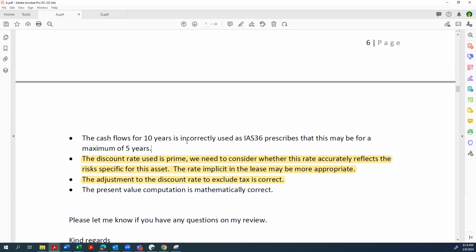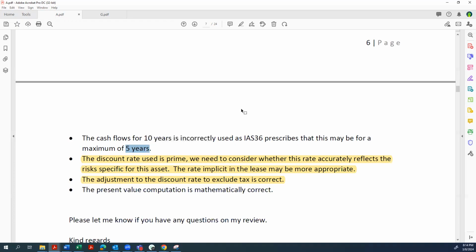We need more elaboration here, because remember we've got 7 or 8 years left of this lease. So 5 years would not cut it. Would you then have a terminal value of 2 to 3 years? But because the period is also 7 or 8 years, depending on which way you went, maybe the projection should be 7 or 8 years then. So I'd want a little bit more in terms of this bullet point.